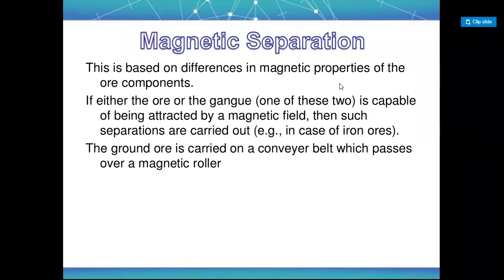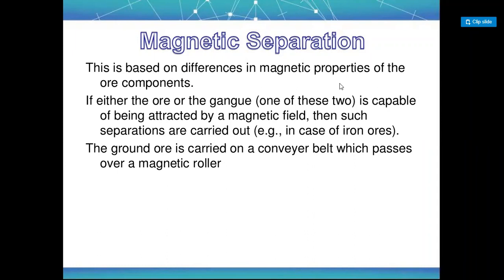Let us talk about the first process, which is magnetic separation. This is based on the difference in magnetic properties of the ore components. Magnetic separation is where they use a magnet to separate out the elements from the ore, and this can be done only with those elements which show attraction, or you can say repulsion, towards the magnet.